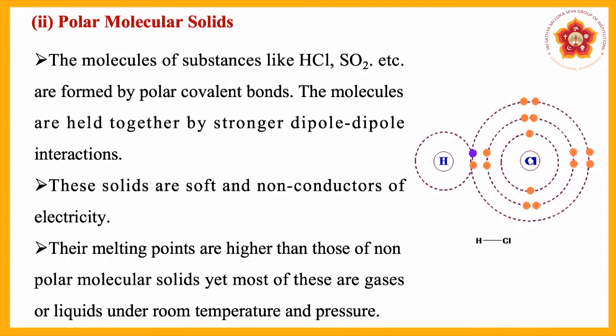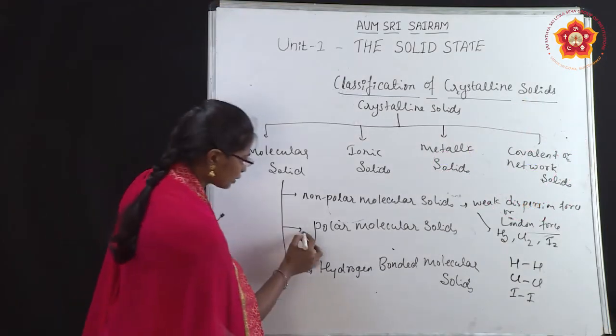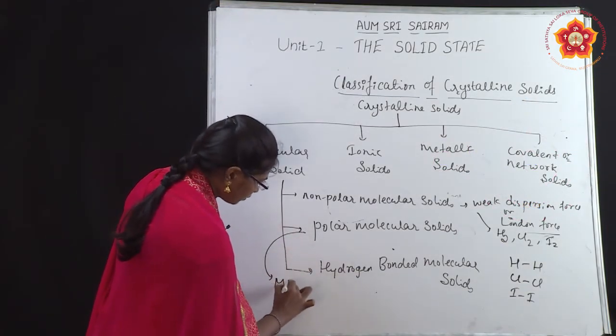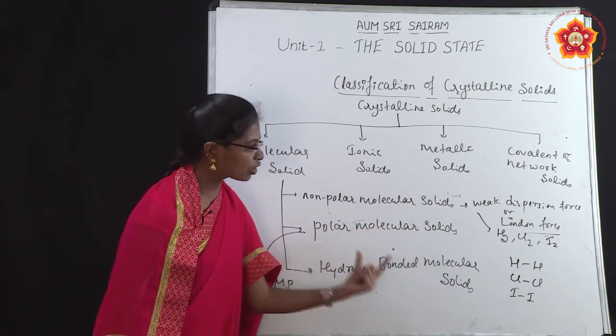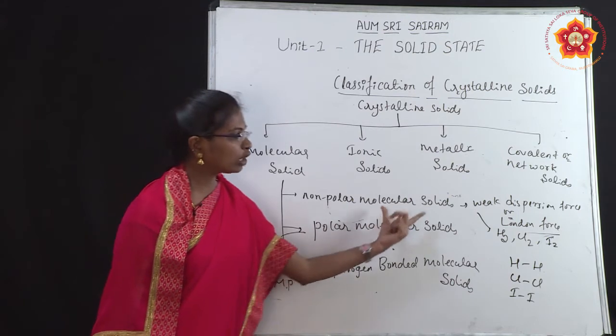Their melting points are higher than those of non-polar molecular solids, yet most of these are gases or liquids at room temperature and pressure. So the melting point will be high in polar molecular solids compared to non-polar molecular solids.